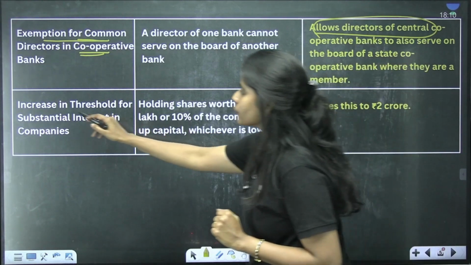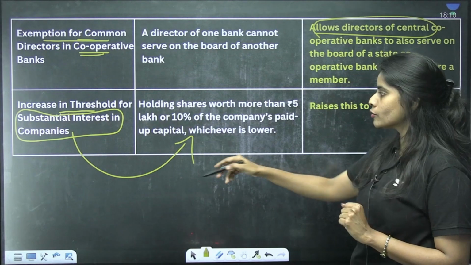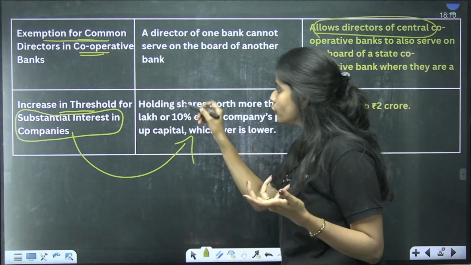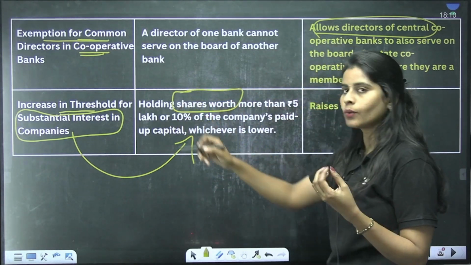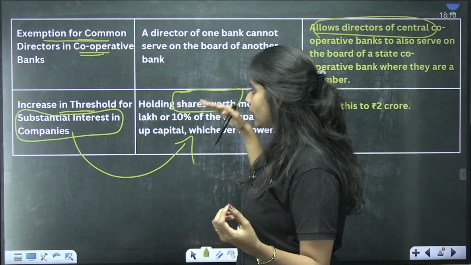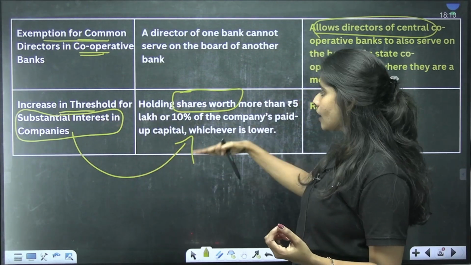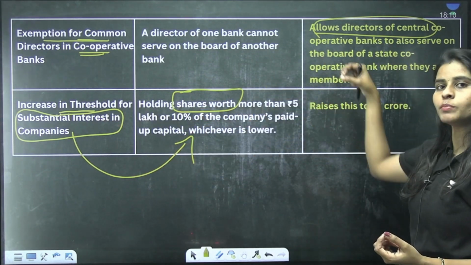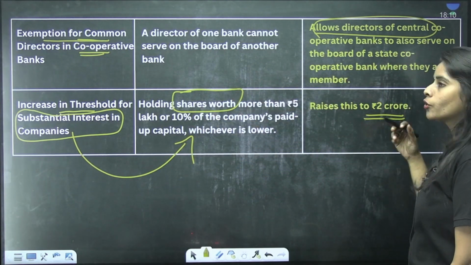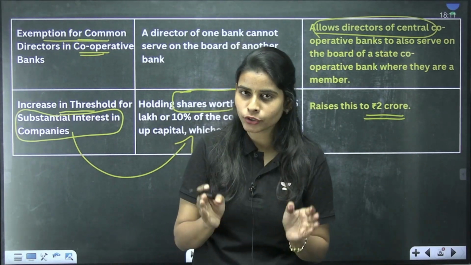And then, increase in threshold for substantial interest in companies. This refers to this particular value: holding substantial interest means if you are having shares worth 5 lakh or greater than 10% in any company, then you are holding substantial interest in companies. But now this threshold has been changed from 5 lakh or 10% to 2 crore rupees. So this is all about the banking amendment bill that you have to know about.